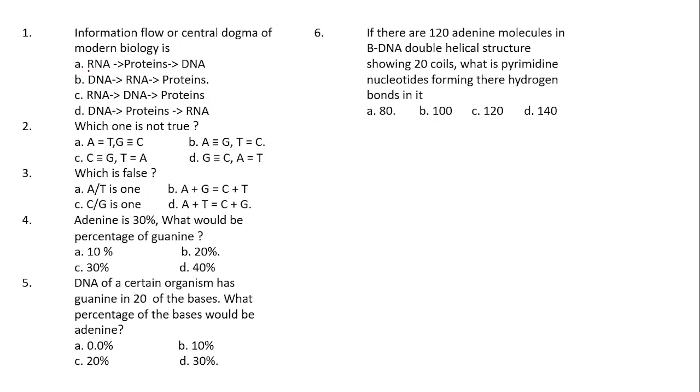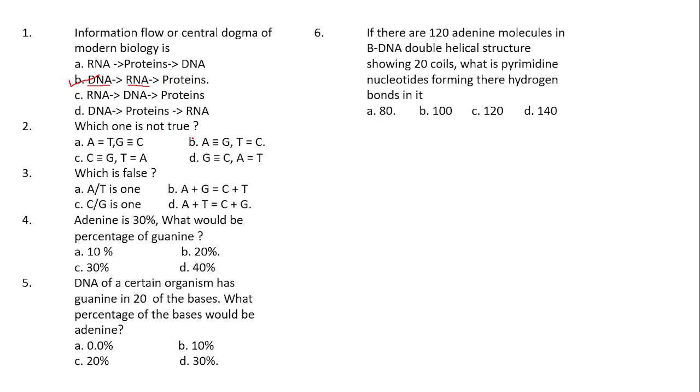So in the options where DNA, RNA and proteins are there, in the second option, see here, the information flow will first take place from DNA to RNA. That means the information present in the DNA will first be converted into RNA. Then that information, which was taken from DNA as RNA, will give rise to proteins. That means DNA, RNA and proteins. This is exactly how the information flow takes place. Clear? The next question.